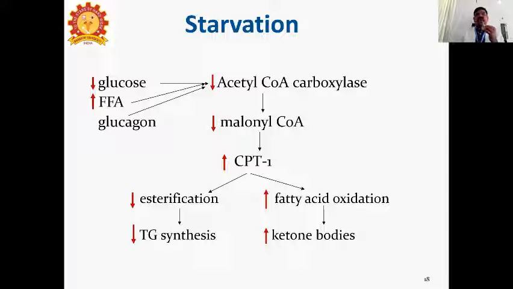This releases the inhibition of carnitine palmitoyl transferase, so free fatty acids and acetyl-CoA enter into the mitochondria. In this condition, esterification and triglyceride synthesis will be less, free fatty acid will increase, and the production of ketone bodies also increases in starvation.